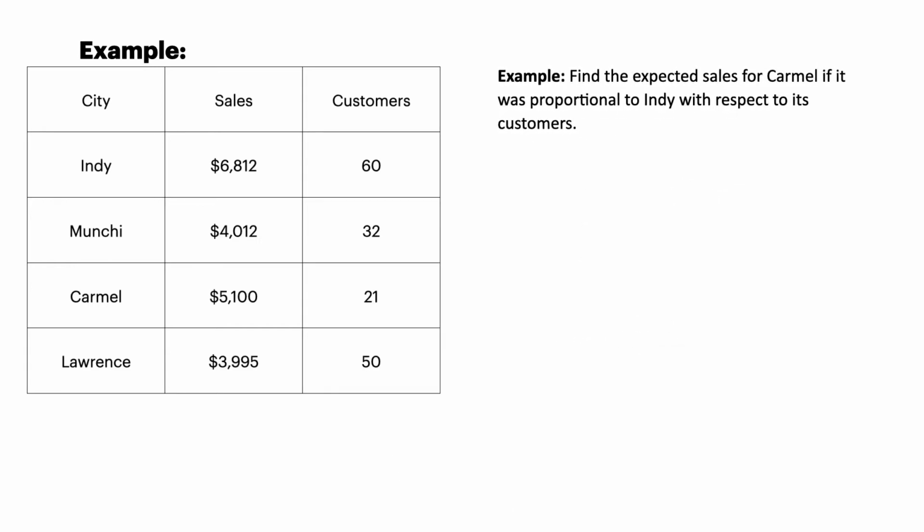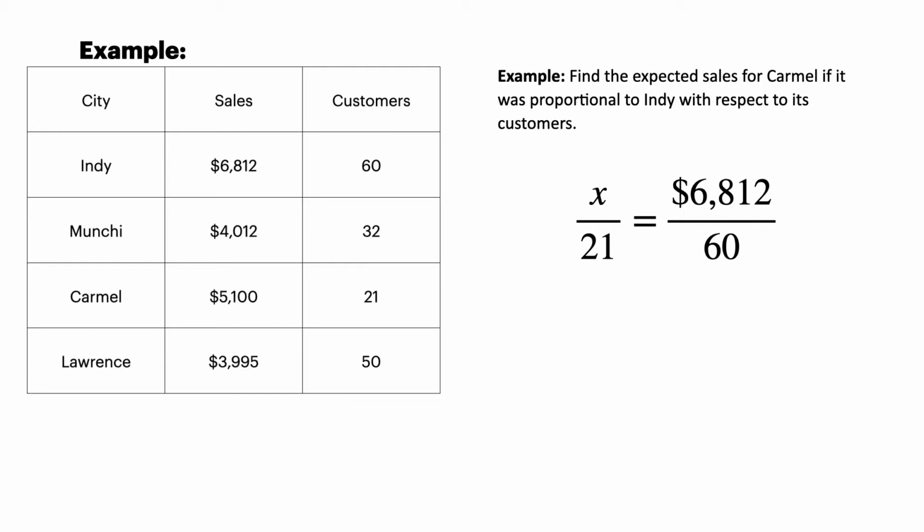Find the expected value sales for Carmel if it was proportional to Indy with respect to its customers. So this time, we're saying, okay, use the information that's given for Indy and see what the sales figures would be for Carmel. So it's very similar to the last problem, except it's different cities. So x over 21, 21 being 21 customers for Carmel.